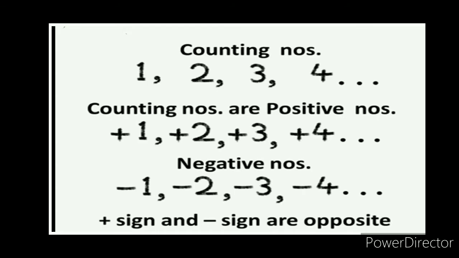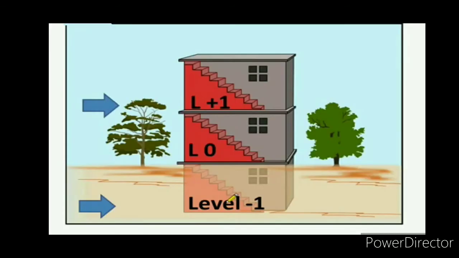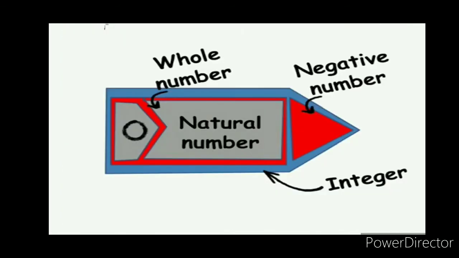Hence, they are used to represent opposite things in life. Such as in case of the house, we see above the ground level positive numbers, below the ground level negative numbers. Now, it is time to define the integers. Integers is collection of whole numbers and negative numbers.